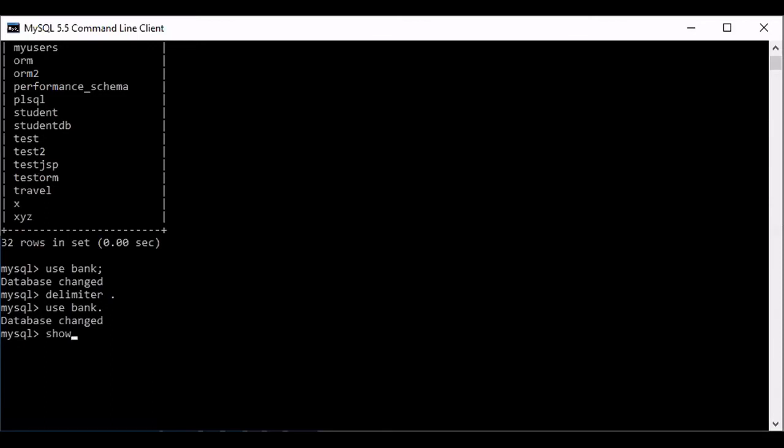Now see here, show tables. How many tables are here? Again, you see the table. Which statement will I write? Show tables. Okay or not? Here, what will I write, semicolon or dot?